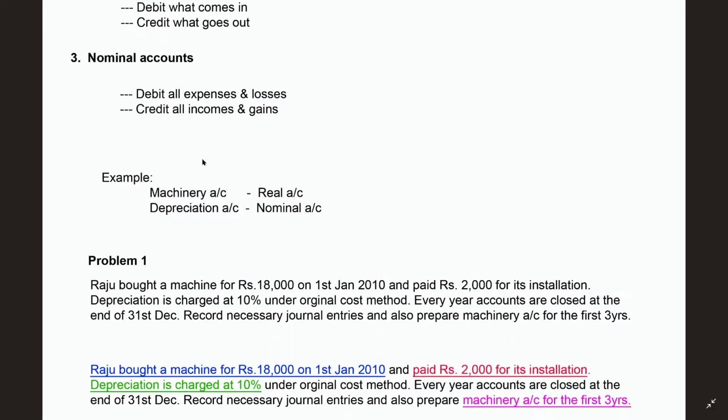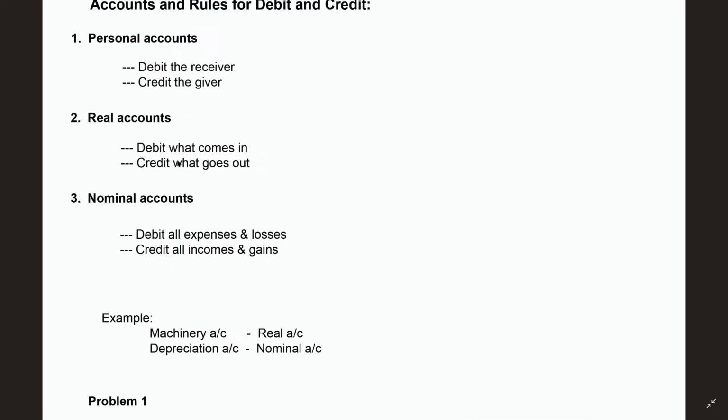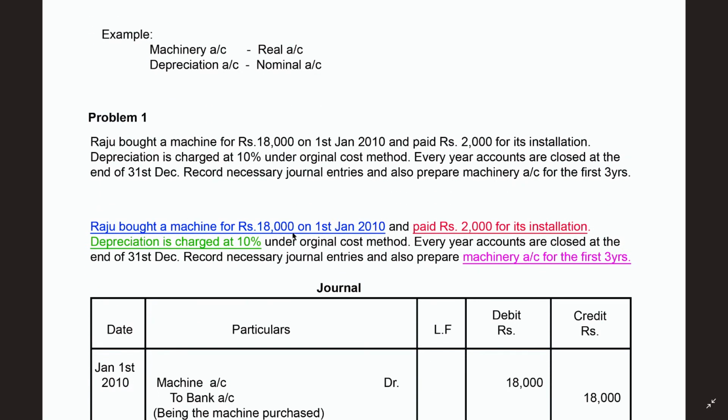Depreciation, you can see, is a nominal account. It is not a real account because depreciation always tells you about the losses. As per the nominal account rules, depreciation must be debited because it is an expense and a loss. Then it must be posted into the profit and loss account, because if you remember your final accounts, you can remember trading account, profit and loss account, and also balance sheet. Here in the profit and loss account you can see the depreciation. Because it is a loss, it always comes in the profit and loss account.